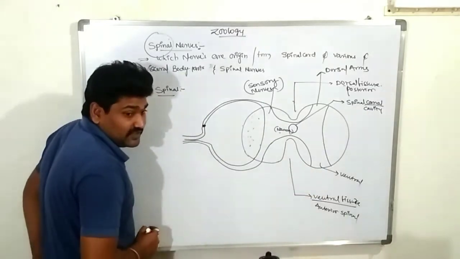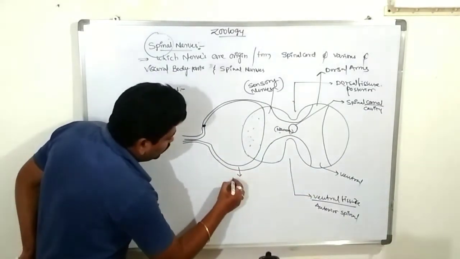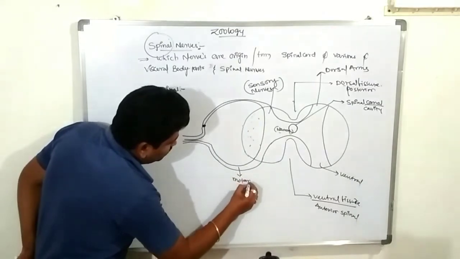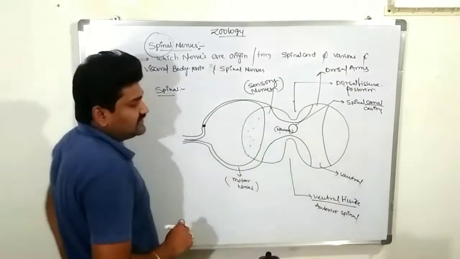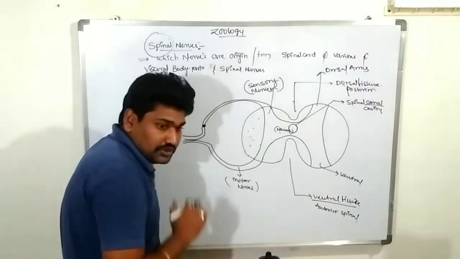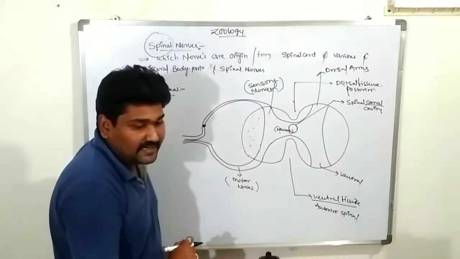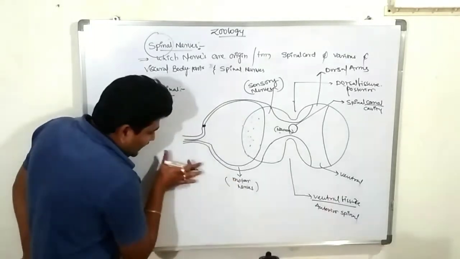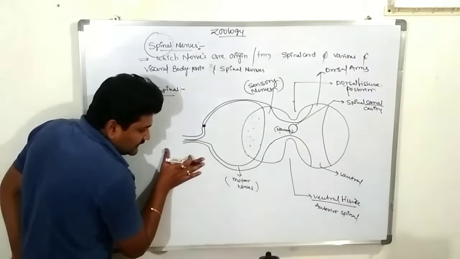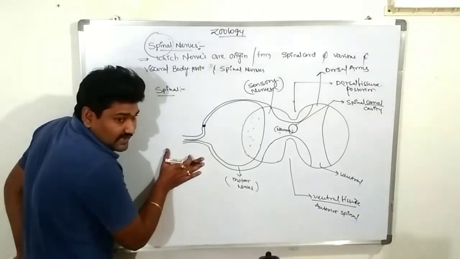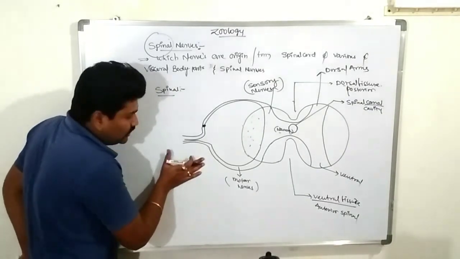The ventral side of the spinal cord consists of motor nerves. The dorsal region consists of sensory nerves, and the anterior, ventral region contains motor nerves. Both come out of the vertebral column, extend, and finally connect together.